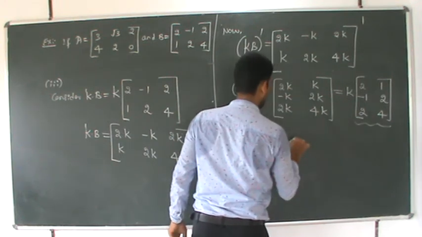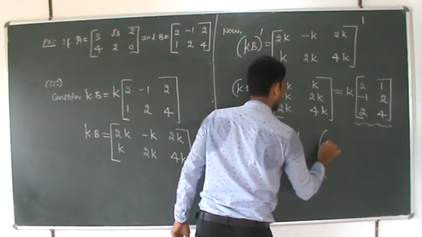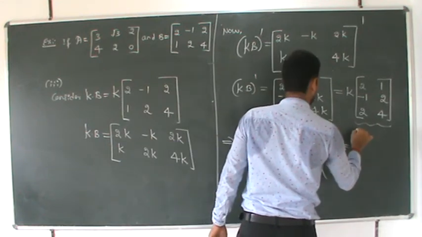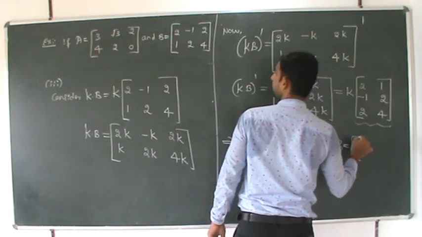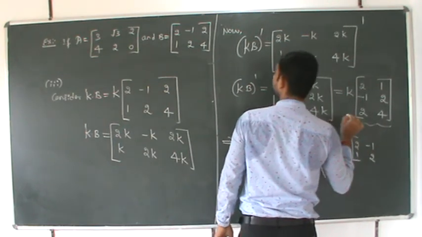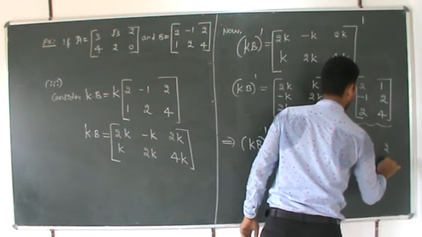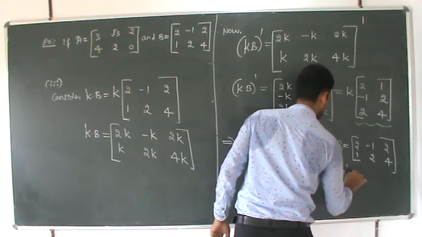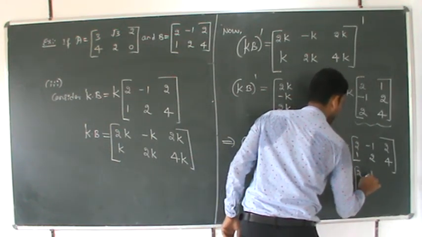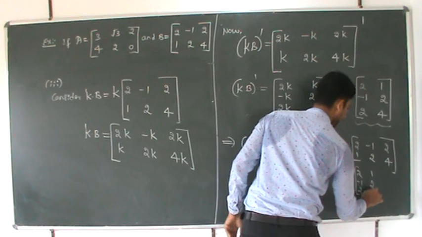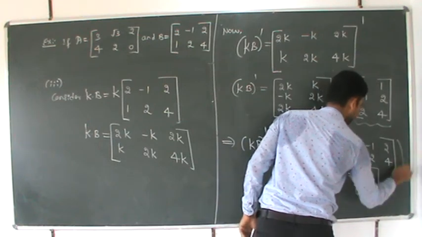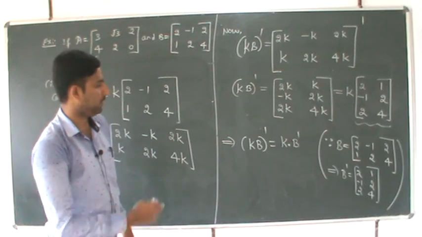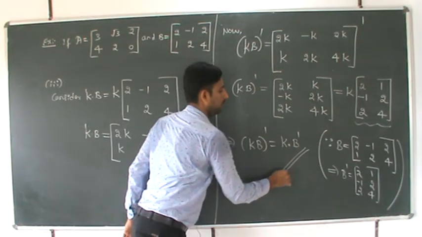This value becomes B dash, because the value of B is [2 1 minus 1 2 2 4]. Therefore B dash is equal to [2 1 minus 1 2 2 4], which is the last value, K into B dash.